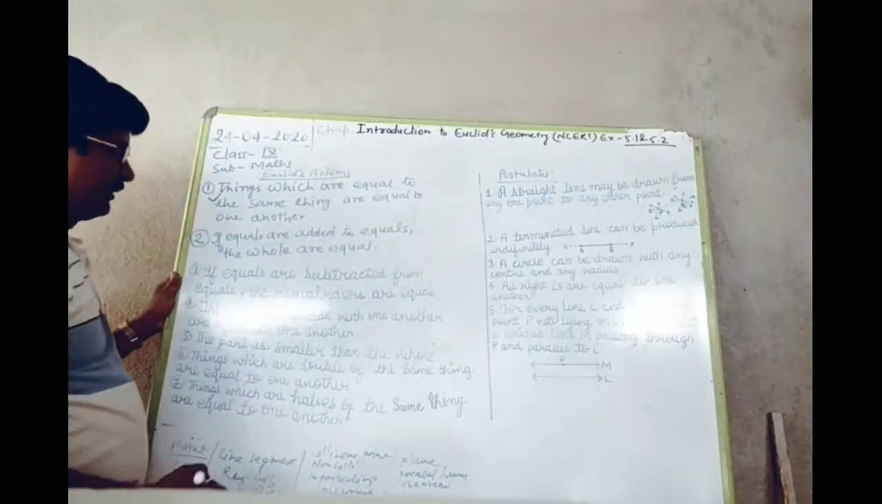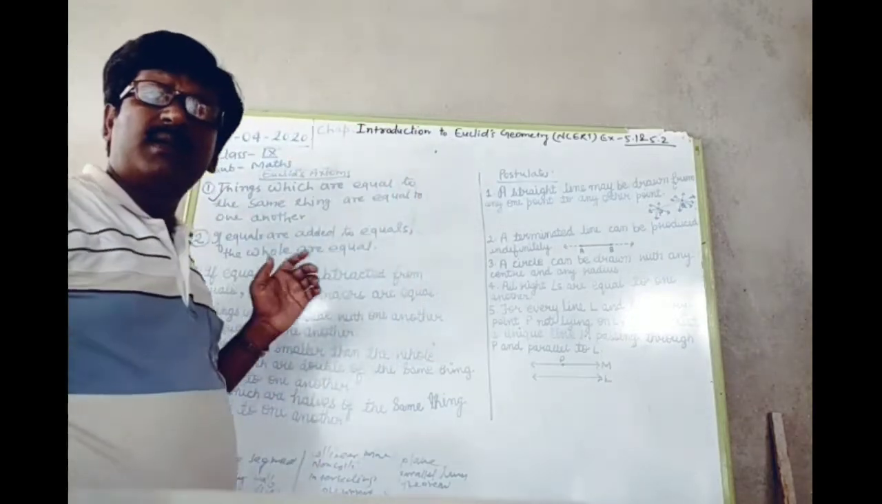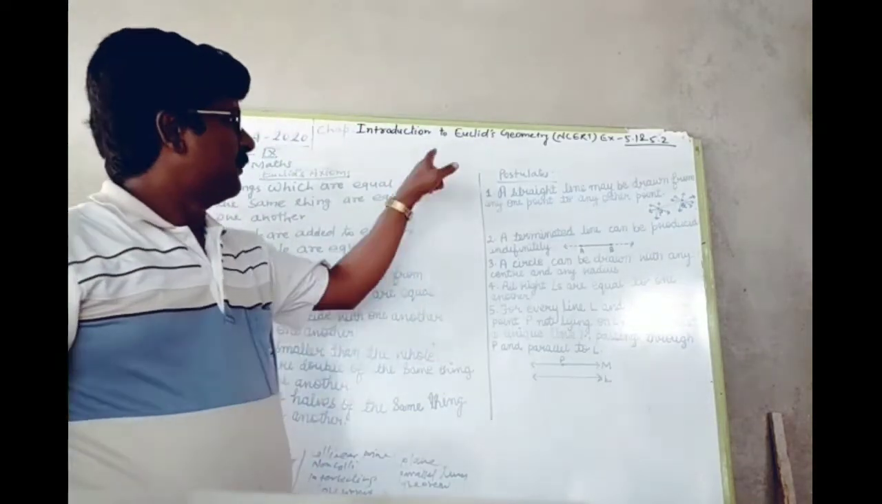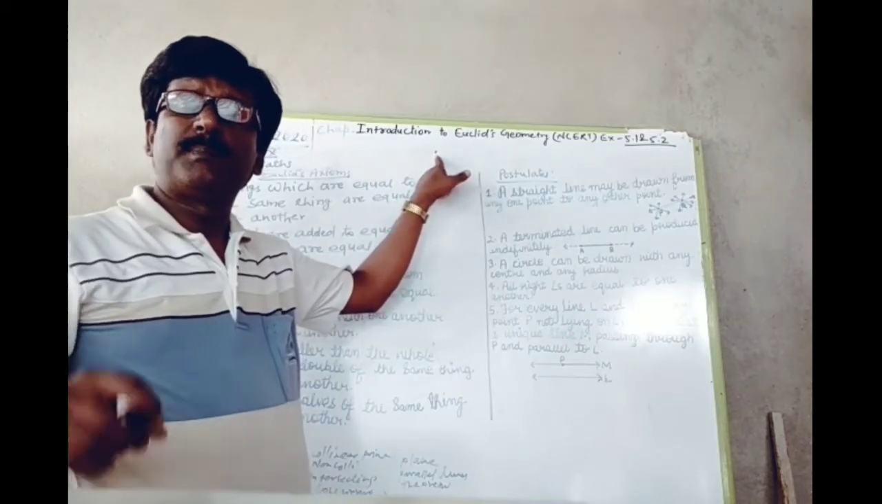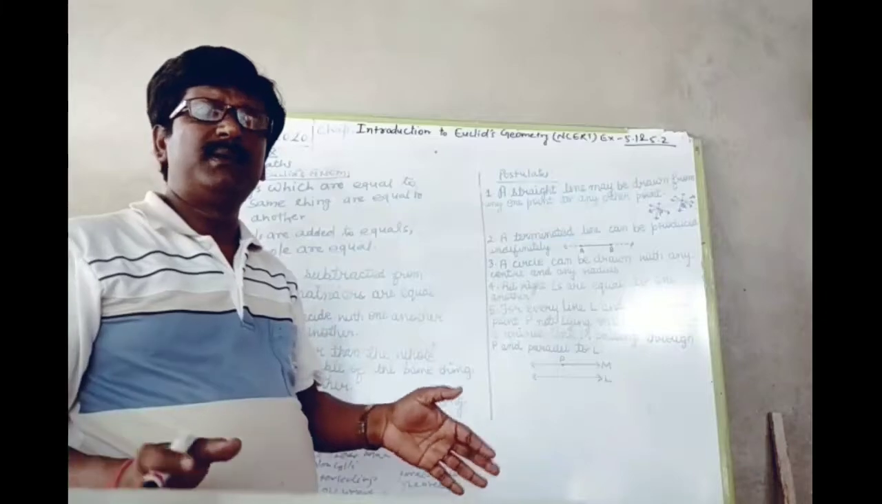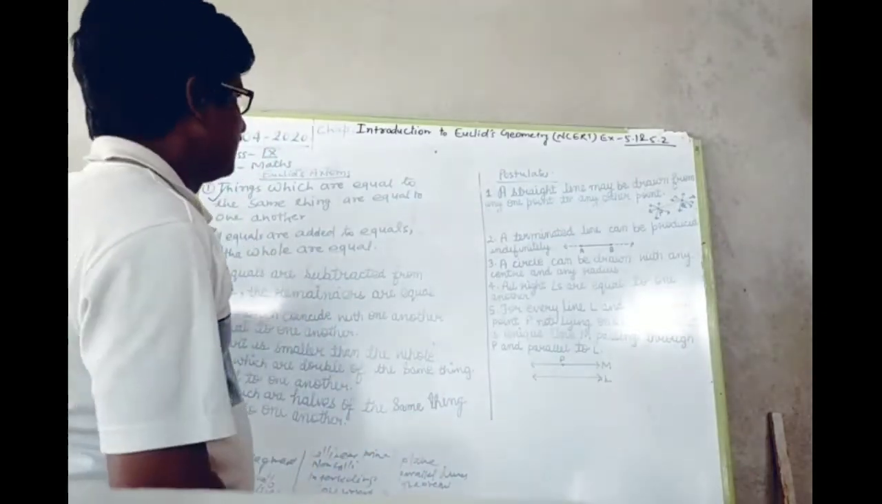First is point. Just see, this is the point, and how can we define the point? The point is the mark, the location, the position without any dimension. It means it has no length, breadth or height. Next is line.